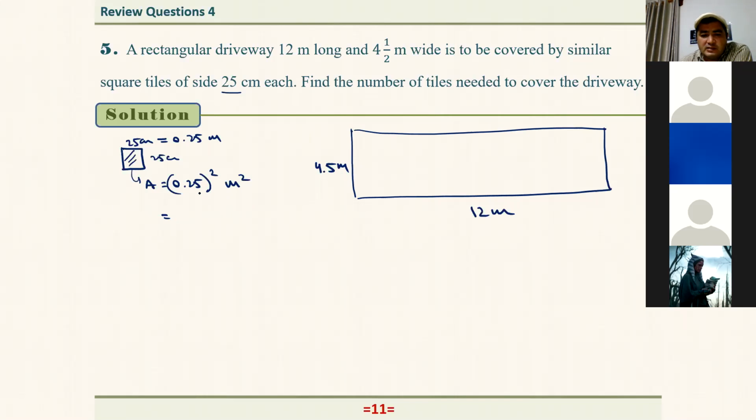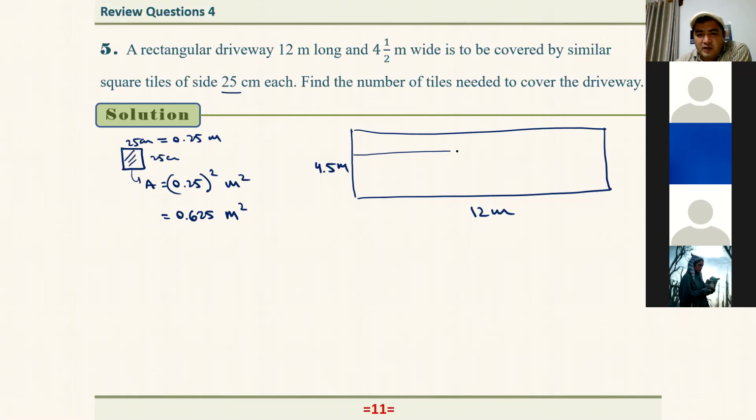So how do you calculate this? 0.25 squared, that's equal to 6.25 meters squared. Is it? No, it's 25, it is 100, so that is 0.0625 meters squared. So that is the area of one tile.